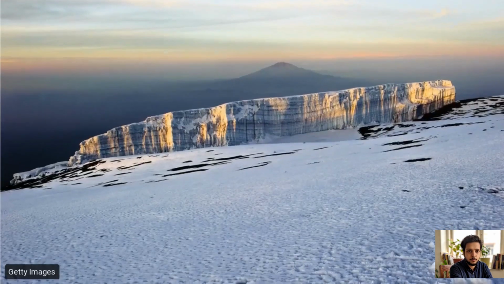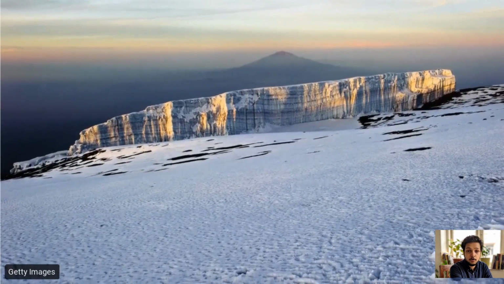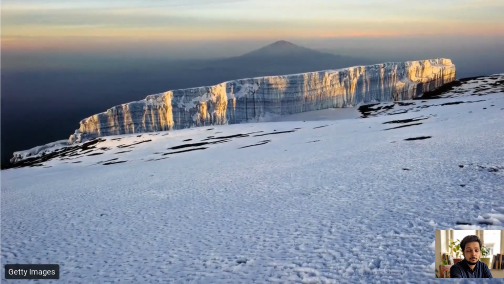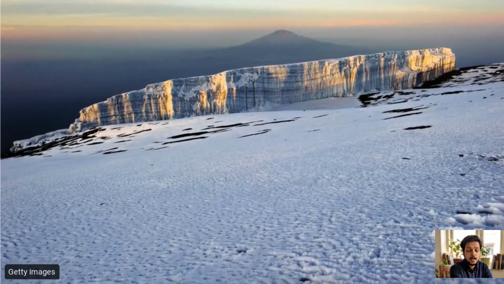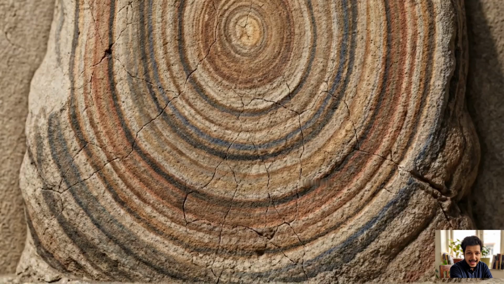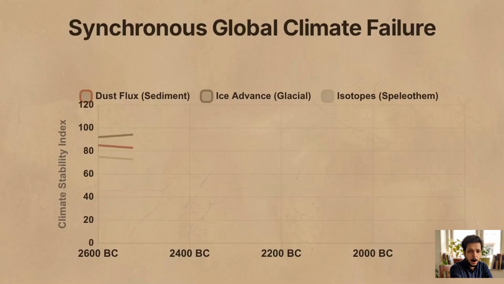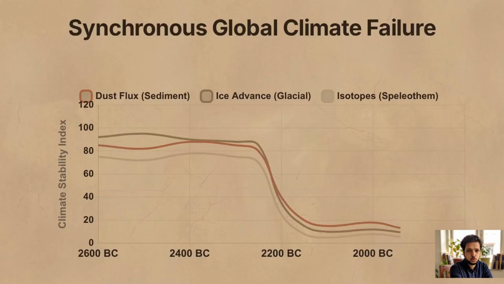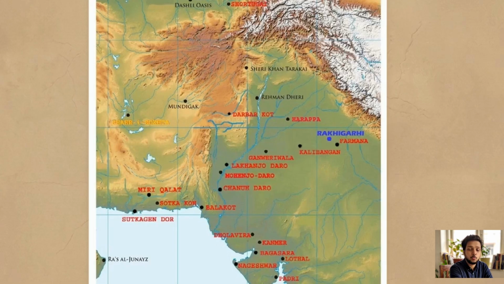We can reconstruct this ancient environment using geological proxies, physical materials recording past climate conditions. In Mesopotamia, sediment records show massive spikes in dust flux, and these layers indicate an era of intense, prolonged aridity lasting for over 200 years. Ice cores from western Canada to the Kilimanjaro Glacier show concurrent evidence of cooling. Glaciers advanced as temperatures dropped and moisture disappeared from the atmosphere.